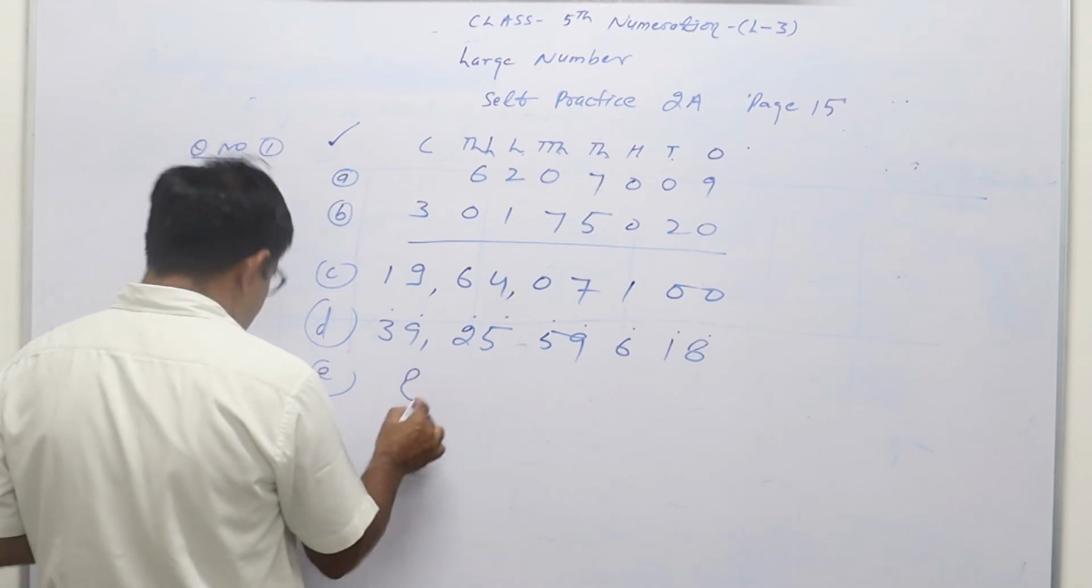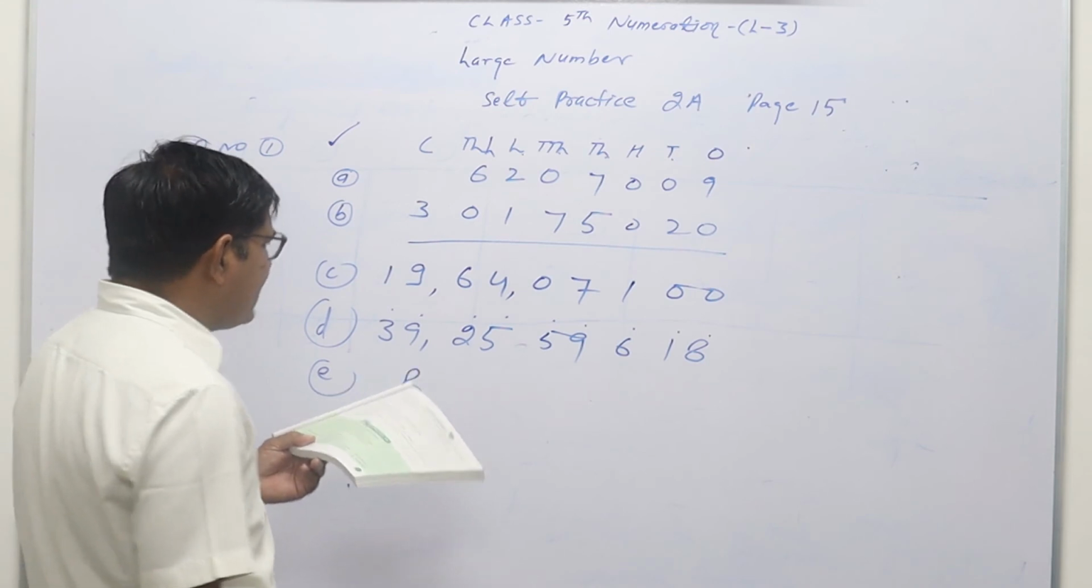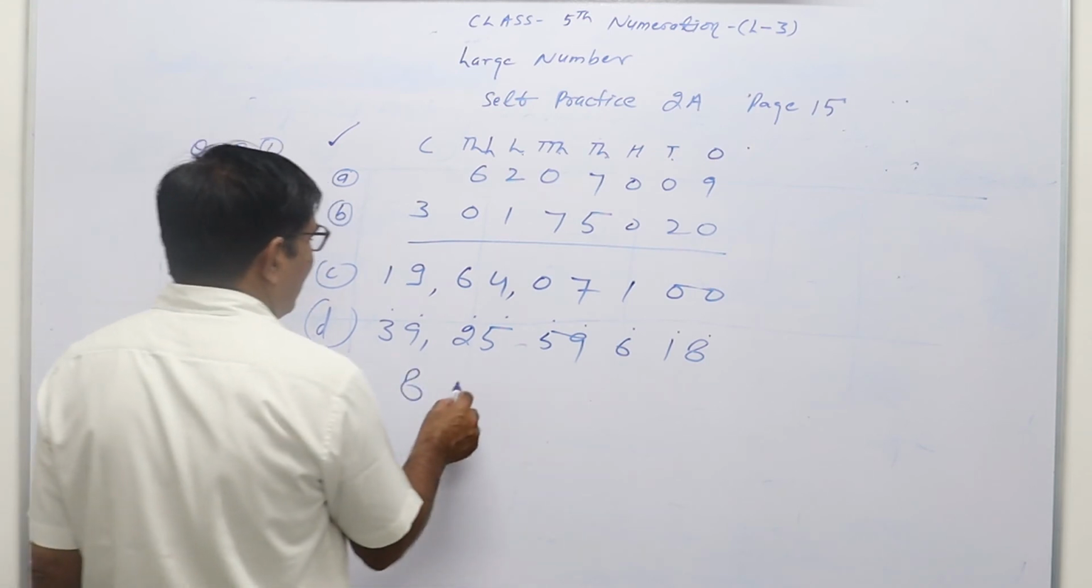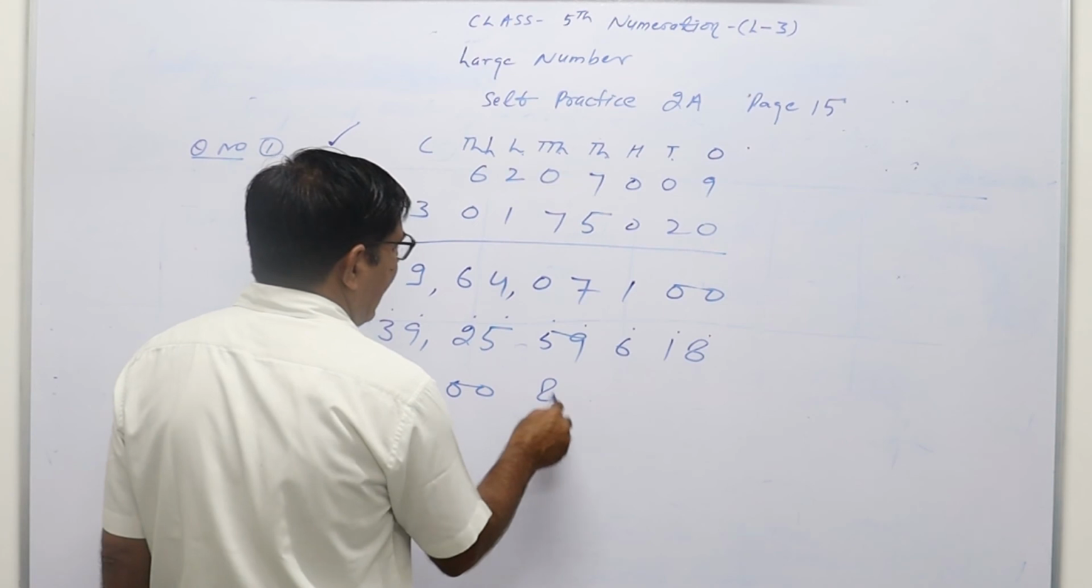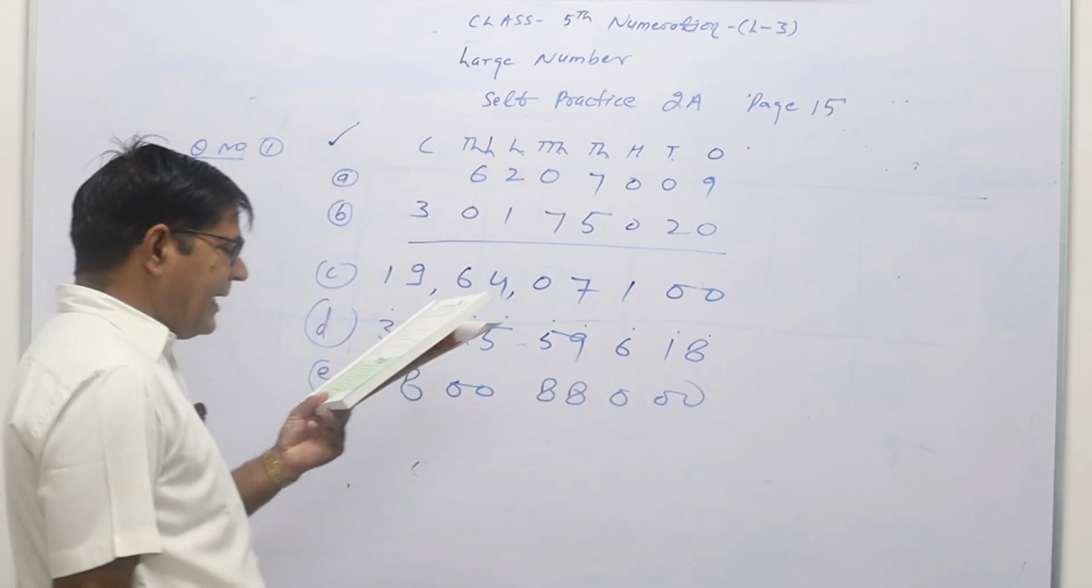Last, E: 8 crore. 8 crore means 8 crore, then 88,000. For 88,000 we will put 0 here, again 0. So 8 crore 88,000.